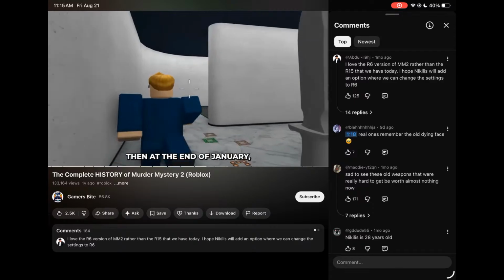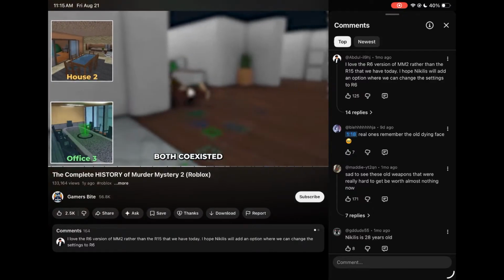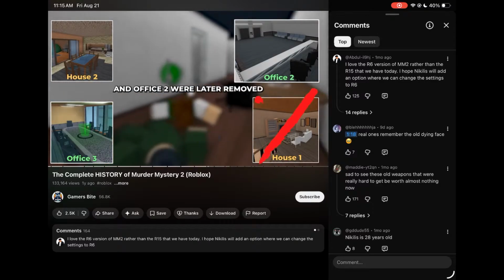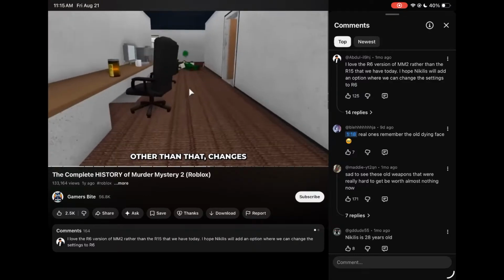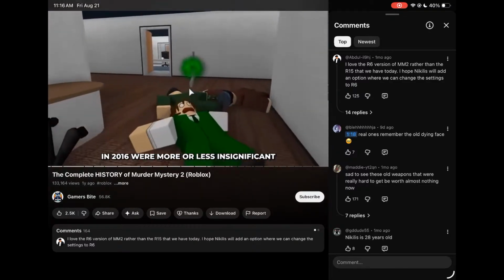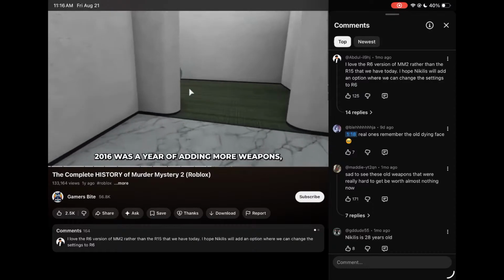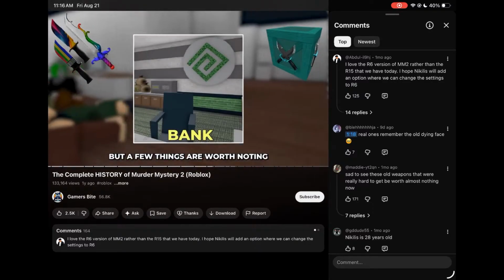Then at the end of January, House 2 and Office 3 maps were added into the game. Both coexisted with previous versions of the map environment for a bit. However, House 1 and Office 2 were later removed. Other than that, changes made to the game in 2016 were more or less insignificant. 2016 was a year of adding more weapons, packs, and maps. But a few things are worth noting.